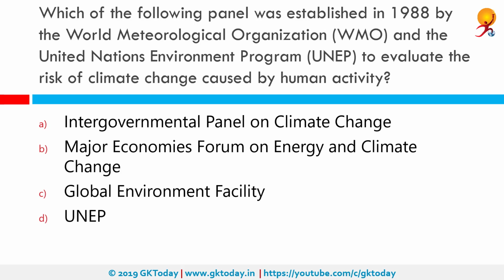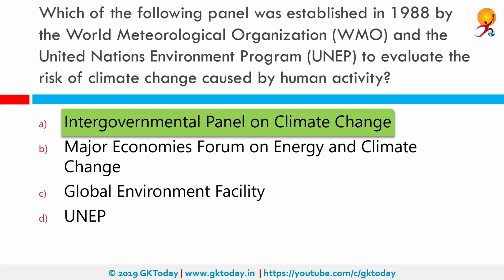Which of the following panel was established in 1988 by the World Meteorological Organization and the United Nations Environment Programme to evaluate the risk of climate change caused by human activity? The correct answer is Intergovernmental Panel on Climate Change. So this was a joint activity by World Meteorological Organization and United Nations Environment Programme, and it was established in 1988. It is a body of United Nations dedicated to providing the world with an objective scientific view of climate change, its natural, political and economic impacts and risks, and possible response options.